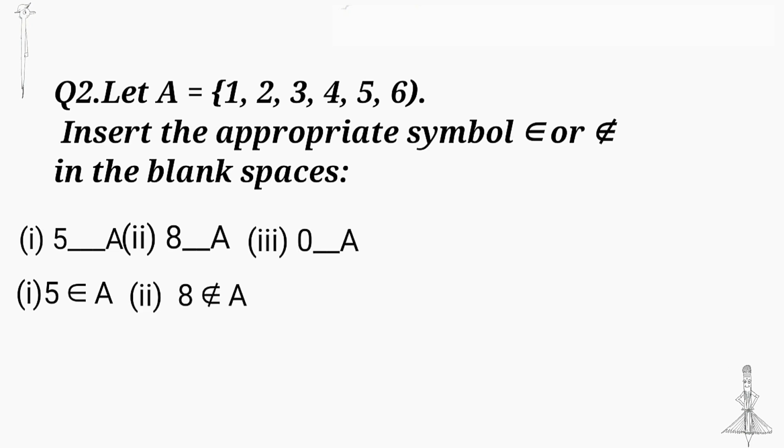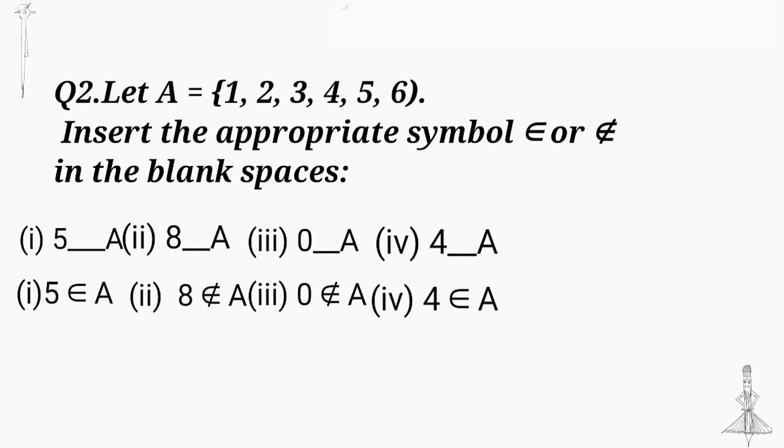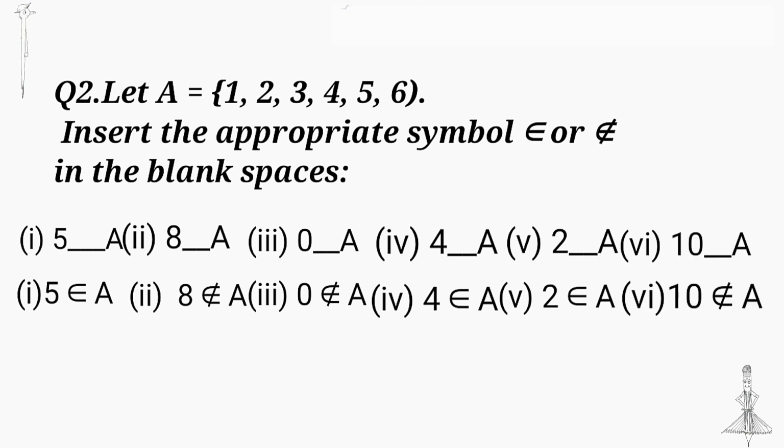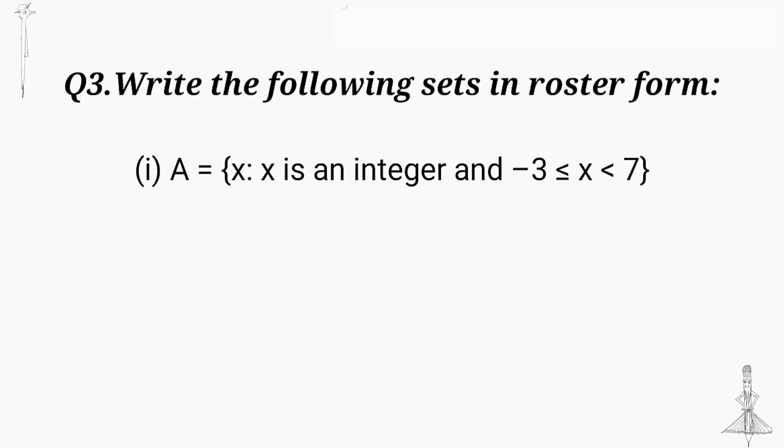Then third question, 0. 0 is not an element of A. Fourth question, 4. 4 is an element of A. Then fifth question, 2. 2 belongs to A. So 2 is an element of A. Last question, 10. 10 is not an element of A. Third question. Write the following sets in roster form.